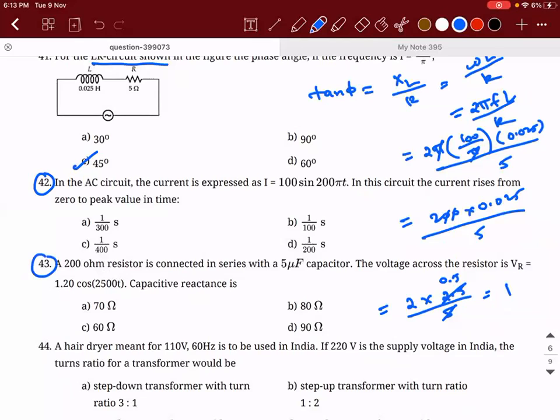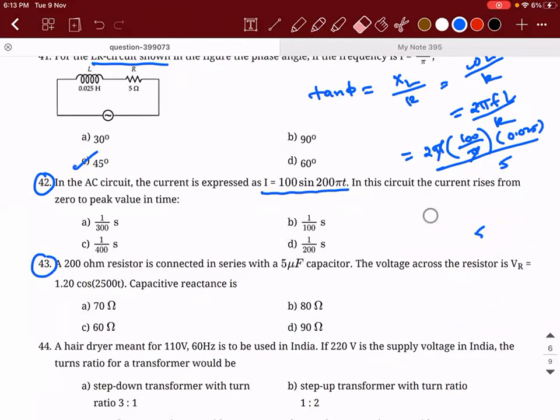Okay. 42nd. In the AC circuit, the current is expressed as I is equal to 100 into sine of 200 pi t. In this circuit, the current rises from 0 to peak value in how much time? So what is the time period? Time period is equal to 2 pi divided by omega.